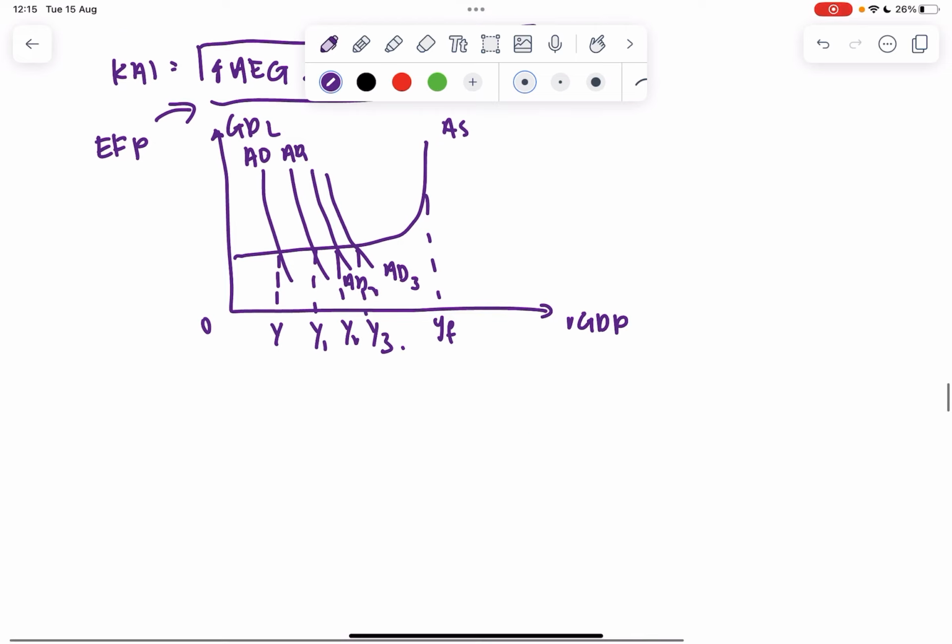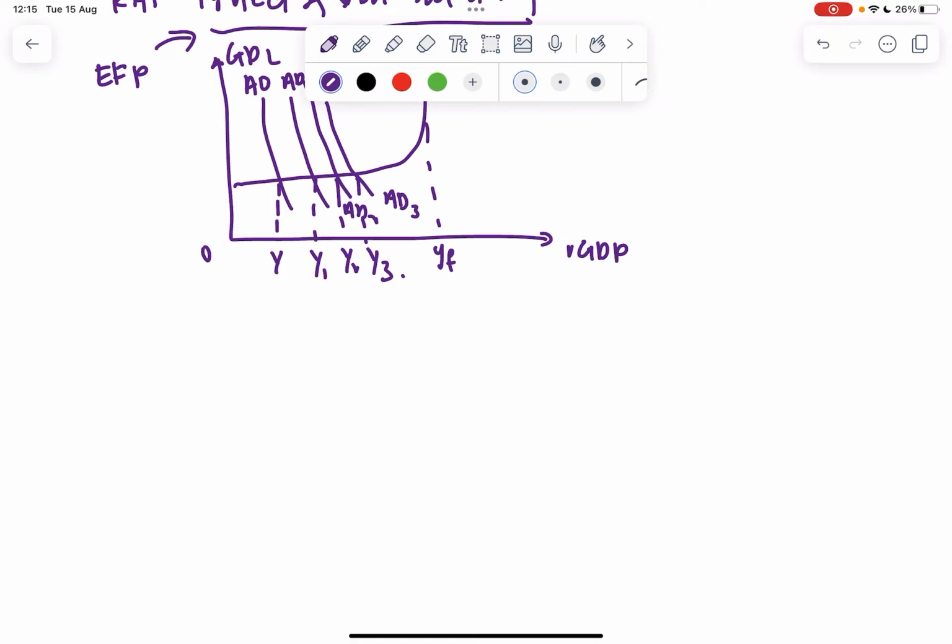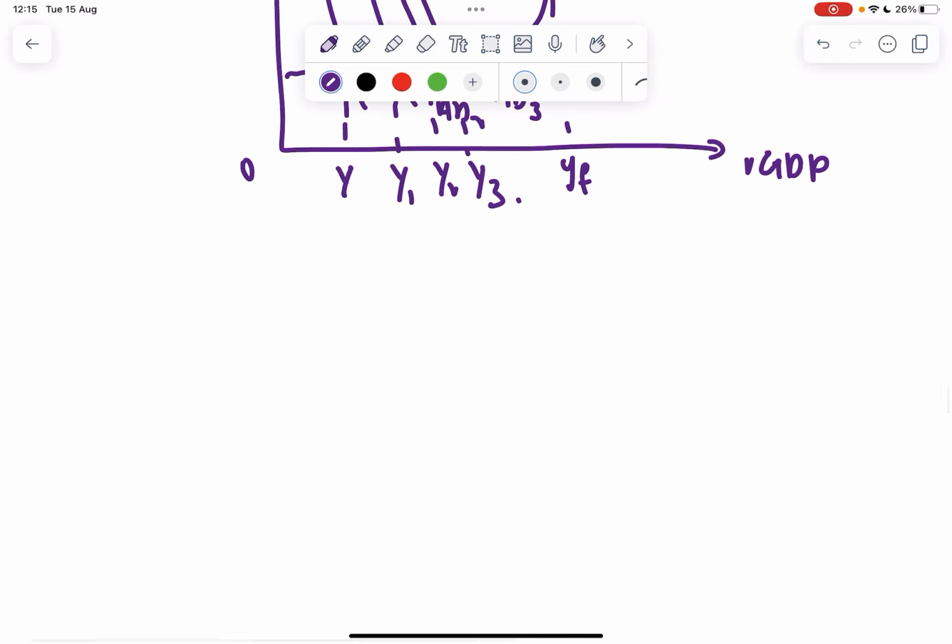So how would I argue this? I would say that an increase in government expenditure would lead to a direct increase in AD because G is a component of AD.